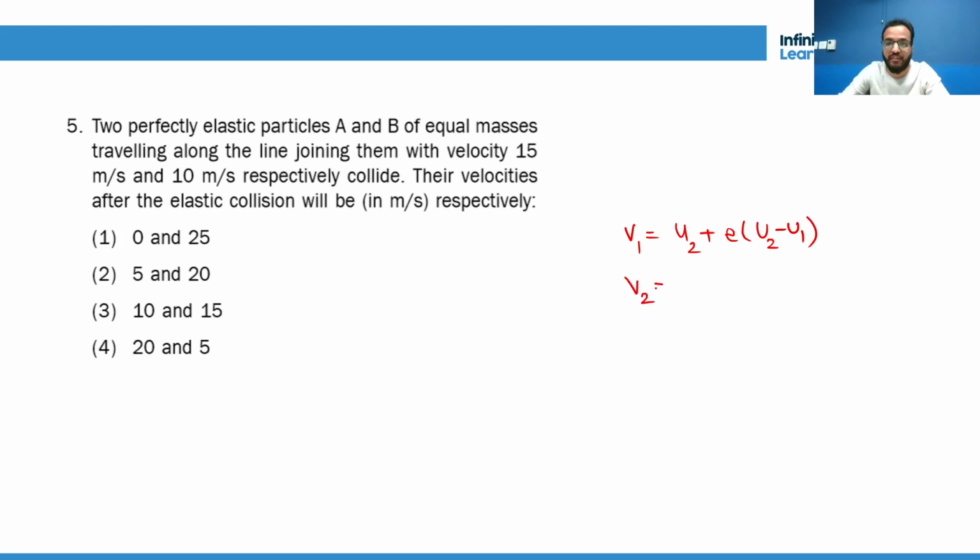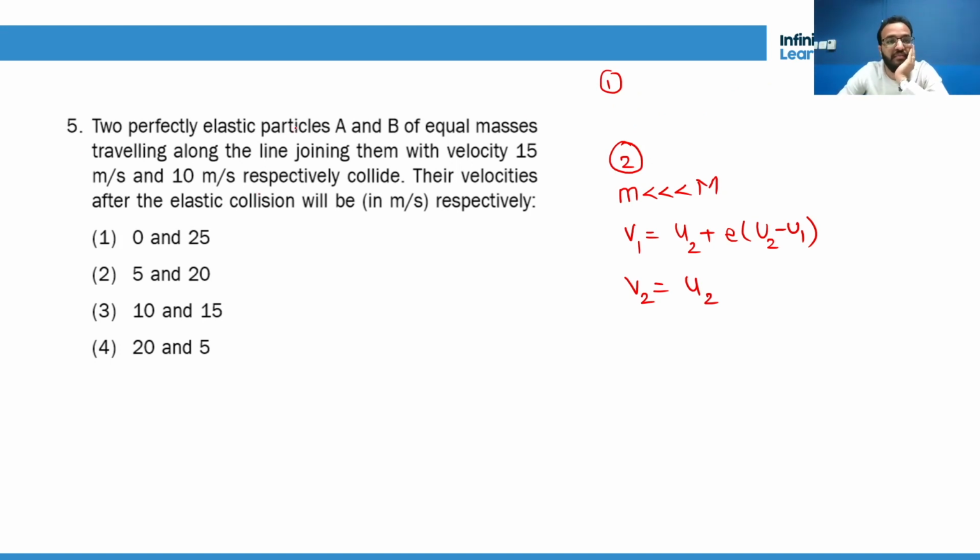And what is v2? V2 will remain equal to u2. Do you remember this thing? So this is the special case when small m is far less than capital M. This was the second special case. First special case, you remember that, right? So anyways, let's come back to this question.